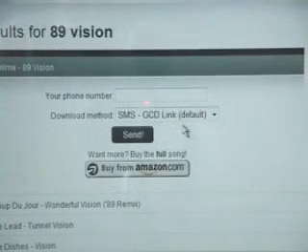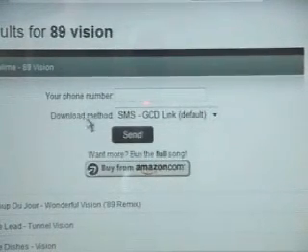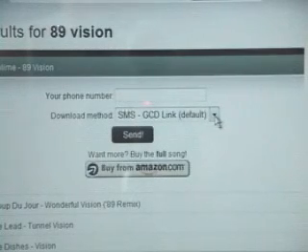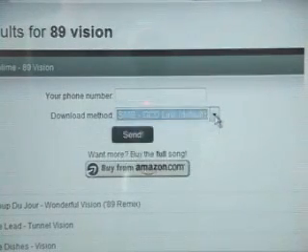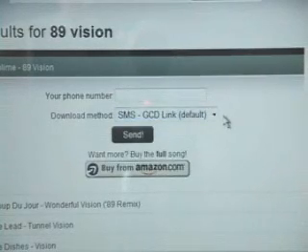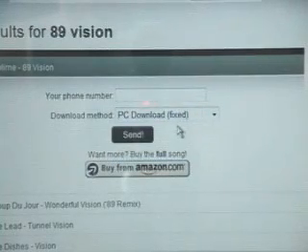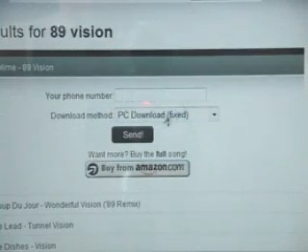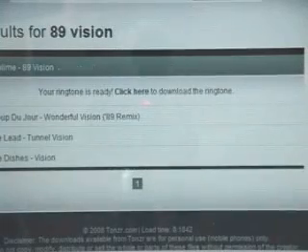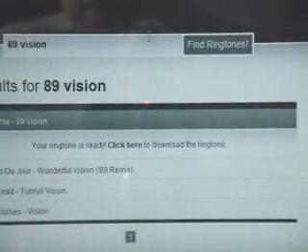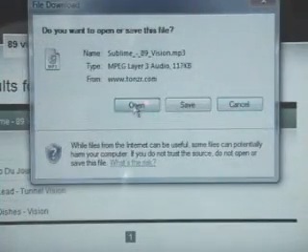Alright, here's what I was talking about. If you have the new iPhone, I couldn't get it to work if the download method is the SMS link right there. It sends you to a web page, and I couldn't figure out how to download it, so I saved it to my PC right here, the very last one. You don't need to type in your phone number, just click send. Alright, it's ready to download, so click there and open it in iTunes. I'll allow it. Close out the Tonezer.